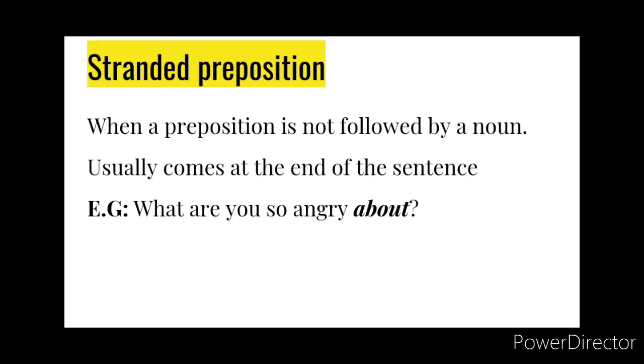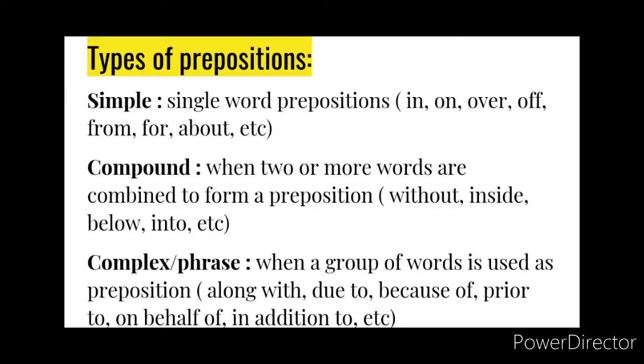Now, when a preposition is not followed by a noun, it is called a stranded preposition. And a stranded preposition mostly comes at the end of a sentence. Okay. For example, what are you so angry about? So here about is a preposition which comes at the end of the sentence.